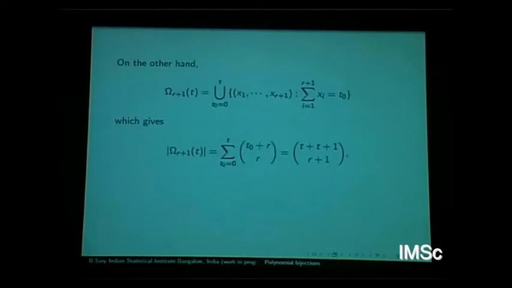Now when you look at the size of the set from which your box comes, it's just t plus r plus 1 choose r plus 1. So it exactly matches. In other words, this map f_{r+1} gives a bijection from this subset of N to the r plus 1 to this subset of N, and when you let t tend to infinity, it gives a bijection from N to the r plus 1 to N.